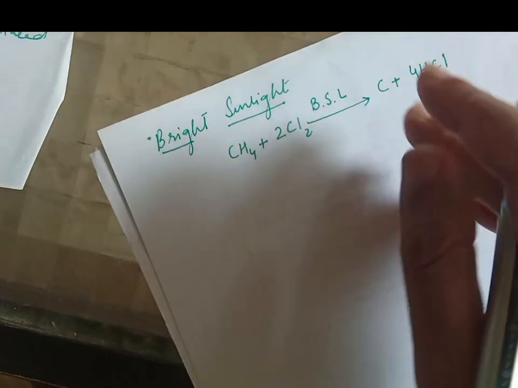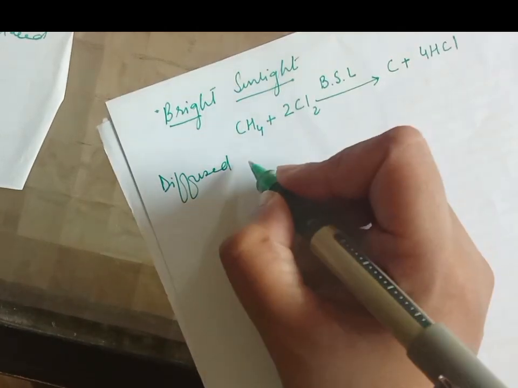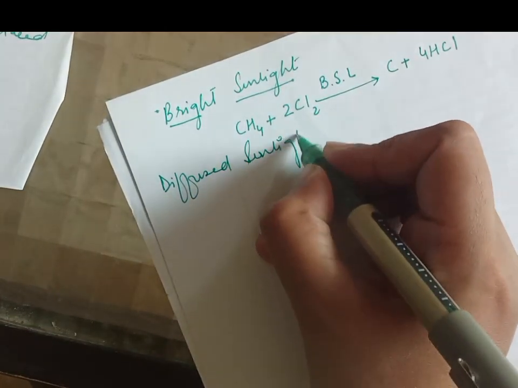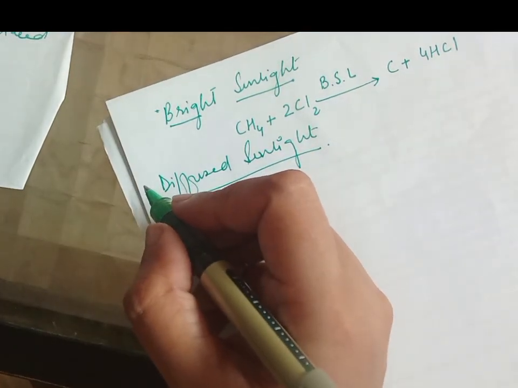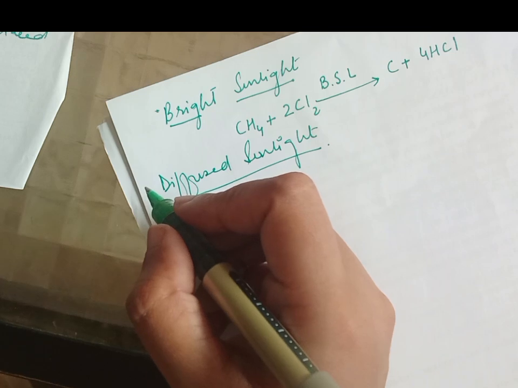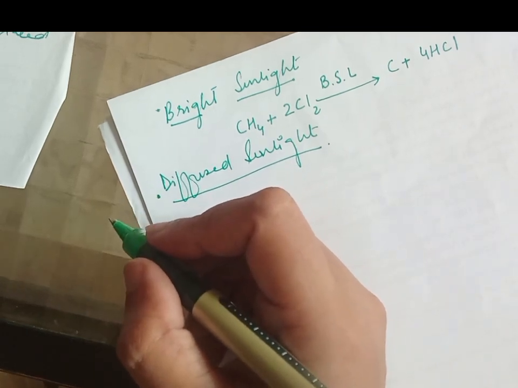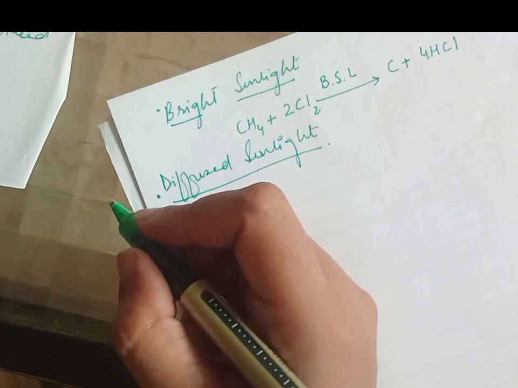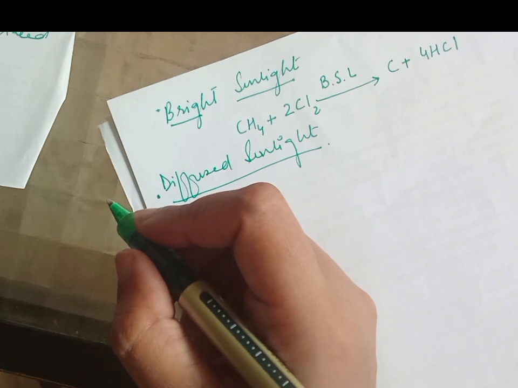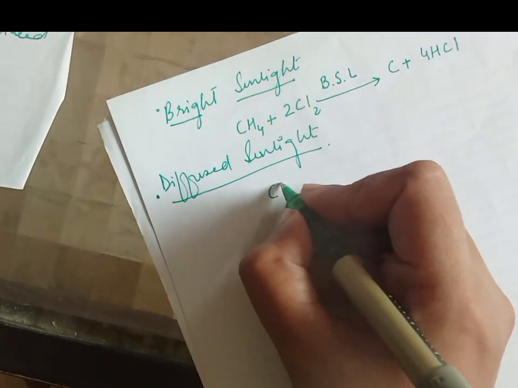Now moving towards diffuse sunlight. Okay, in the diffuse sunlight, what happens is a hydrogen atom is substituted by a halogen atom, and all the hydrogen atoms are substituted one by one with the halogen. Here is CH4.